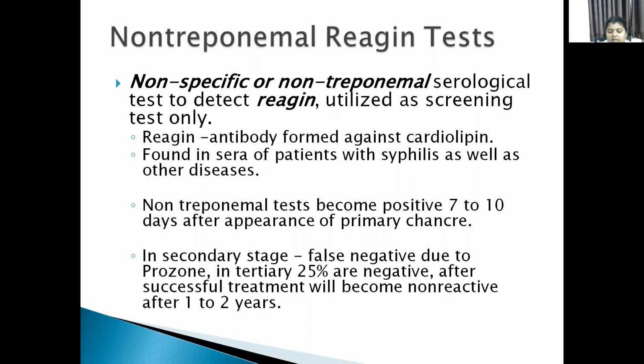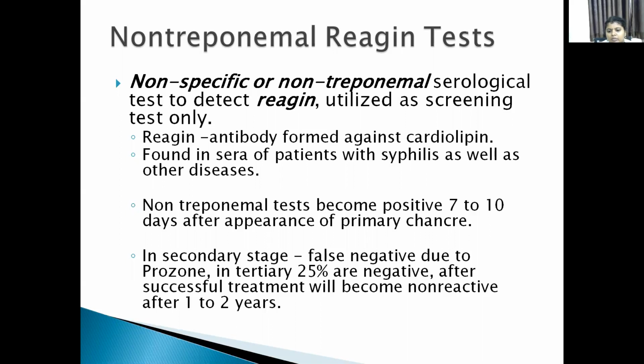Whereas in the secondary stage, this RPR test gives 100% sensitivity, and its titer ranges from 16 to 1000 also.